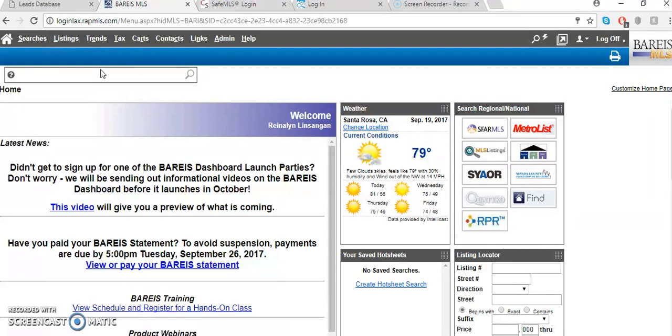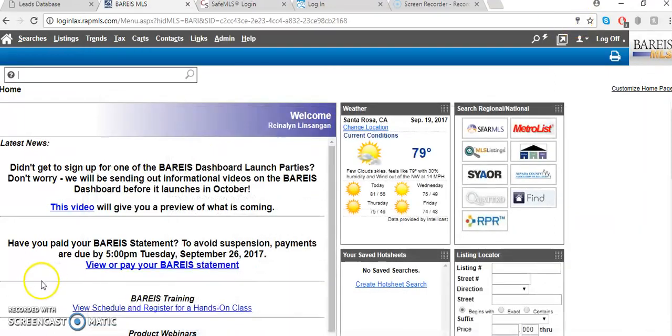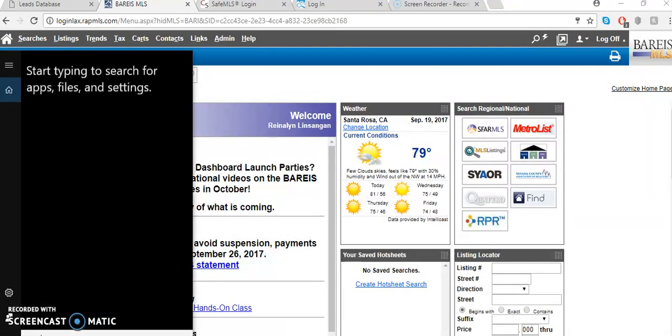Now, if the property is pending, then that's where looking for similar properties for the client is going to come in. So you're going to be taking notes of what their criteria are. Okay, so you want 2 bedroom, 1 bath. Let's create our own criteria. So I'll show you how to do that.